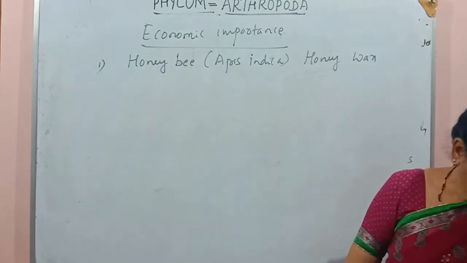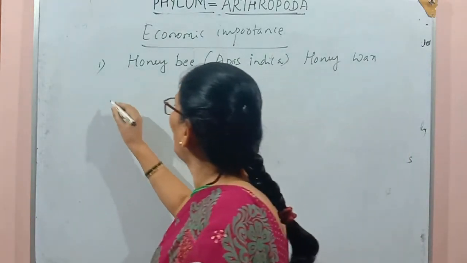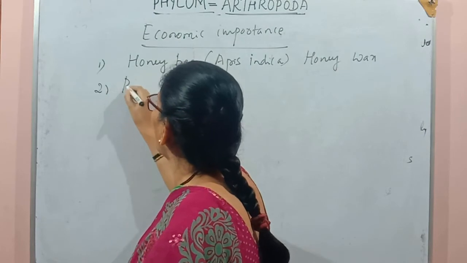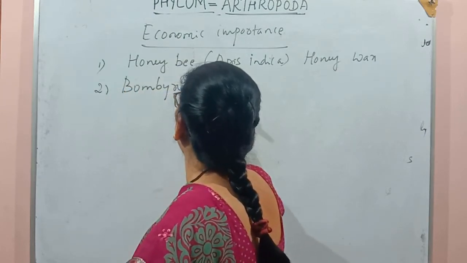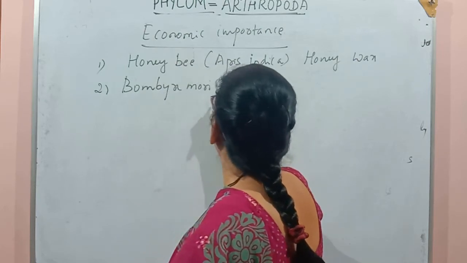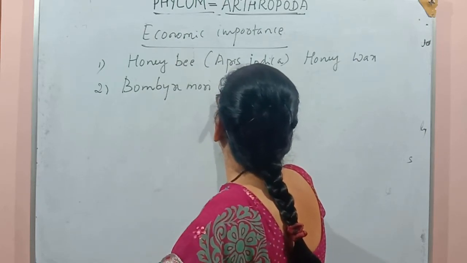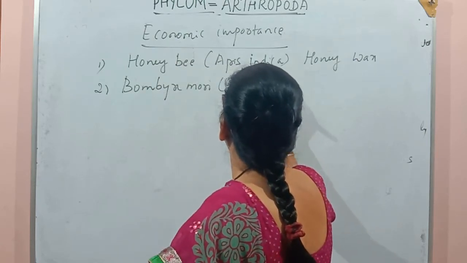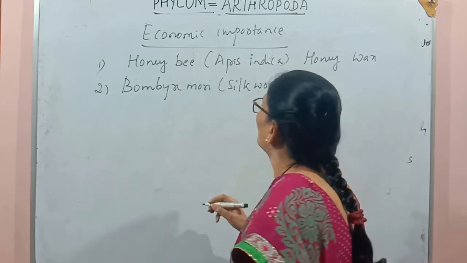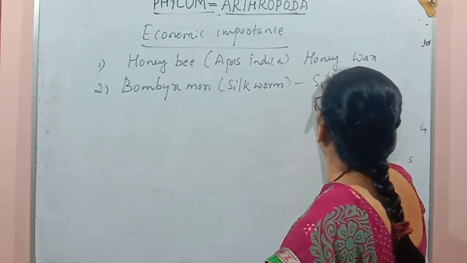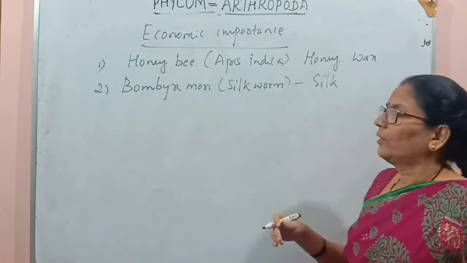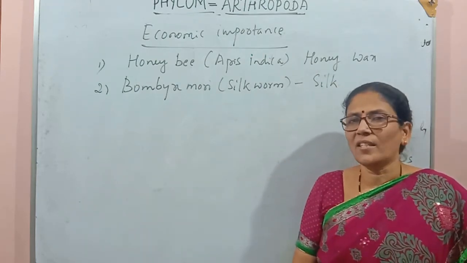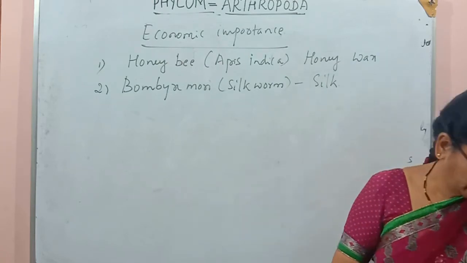Next is another organism which is useful to human beings, that is Bombyx mori, which is commonly called silkworm, which gives us silk. Silk is used for preparing silk sarees and other silk clothes.